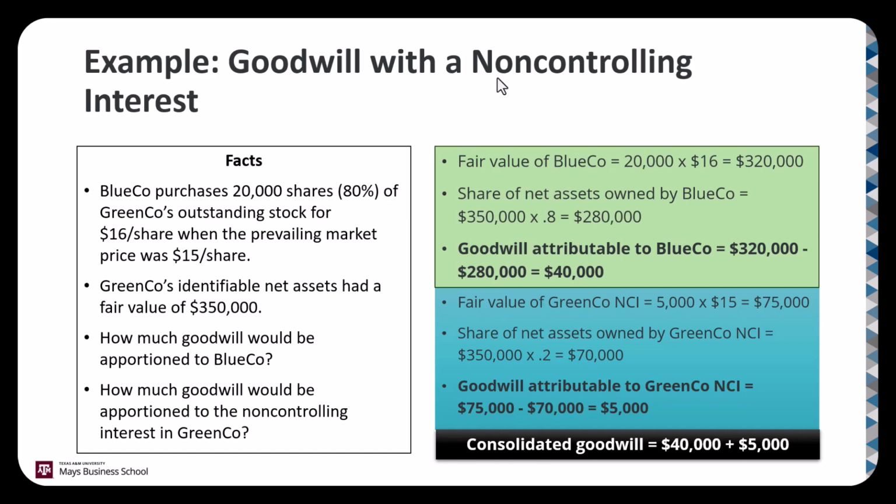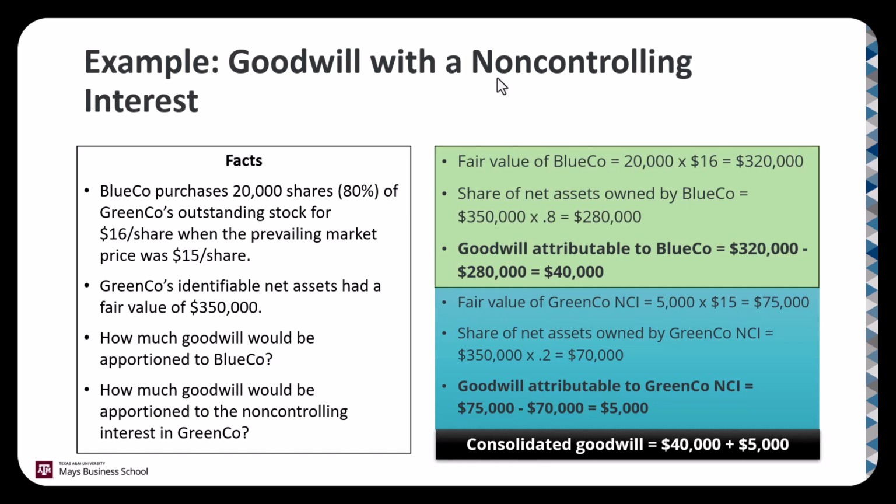So the fair value of Blue Co.'s shares would be 20,000 times $16. That's what they paid. They paid $320,000 for those shares. And if we take their proportionate share of the net assets, which were valued at $350,000, that share is $280,000. So comparing those numbers, the stock price that Blue Co. paid for Green Co. compared to their share of the book value of net assets, that difference is $40,000, and that's the amount of goodwill attributable to Blue Co.